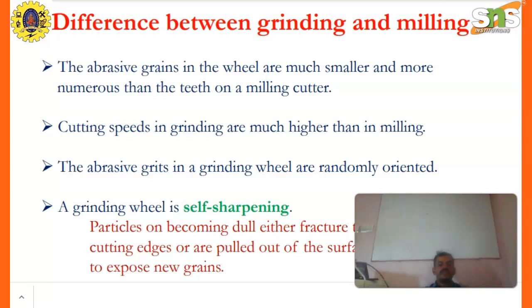The abrasive grains in grinding are randomly oriented. The grinding wheel is self-sharpening. Particles that become dull either fracture to create a new cutting edge or are pulled out of the surface of the wheel to expose new grains.